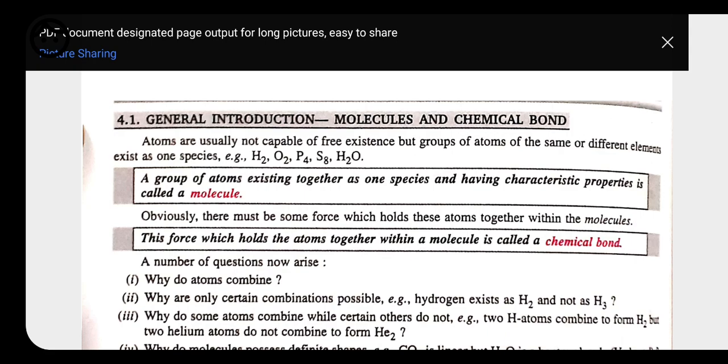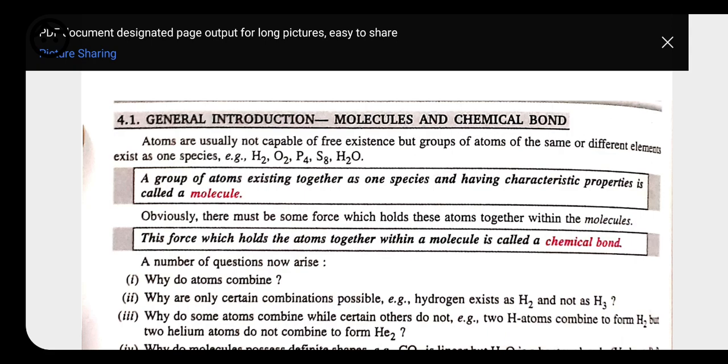These chemical bonds may be of different types. Whenever we are talking about chemical bonds, some questions arise: why do atoms combine, and why are only certain combinations possible? Hydrogen always exists in the form of a diatomic molecule, oxygen exists as O2 or O3, but it does not form O4.